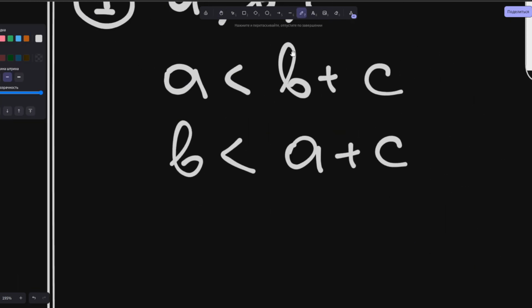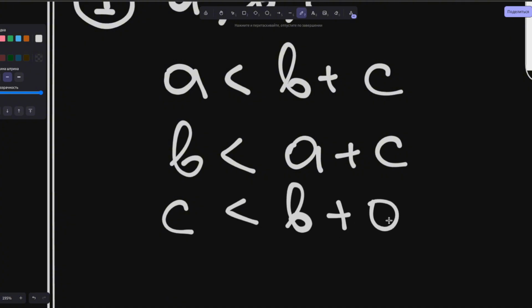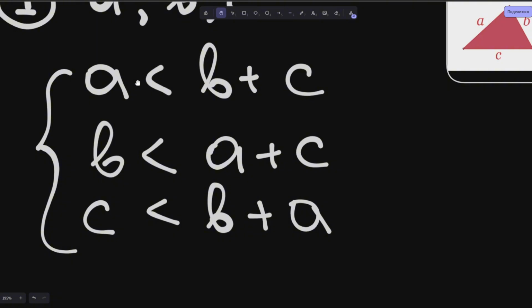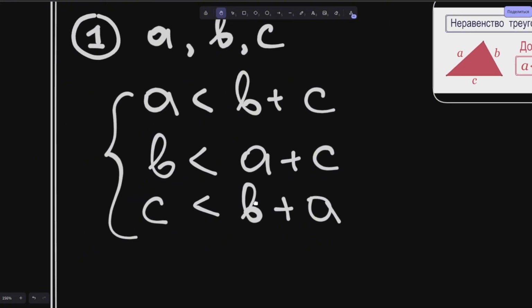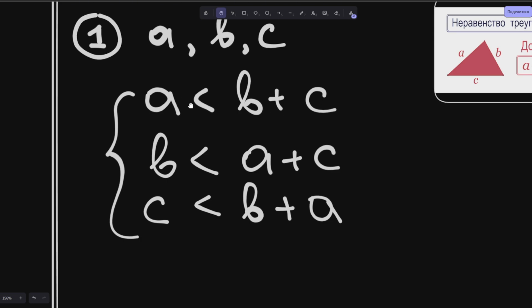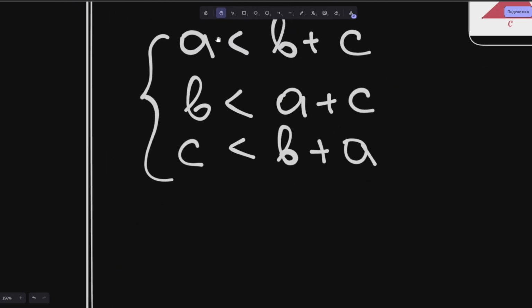And here we have C less than B plus A, or A plus B. So these are the requirements and conditions for the continued existence of this triangle. This is a system, meaning that each condition must be met at all times. What happens here is that we want to deduct from each value at a certain point in time.